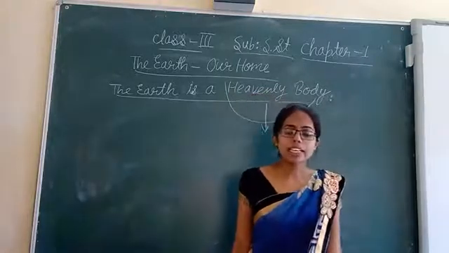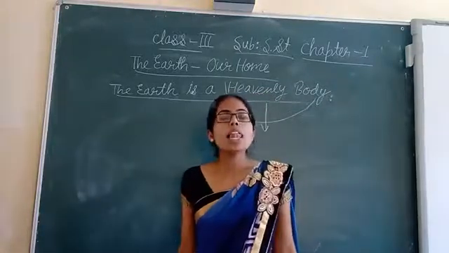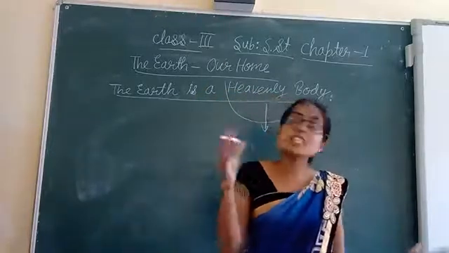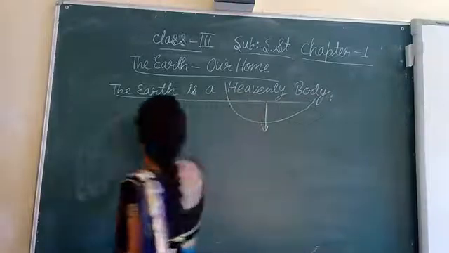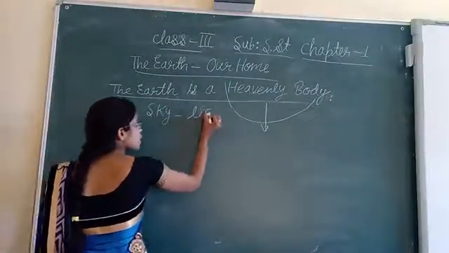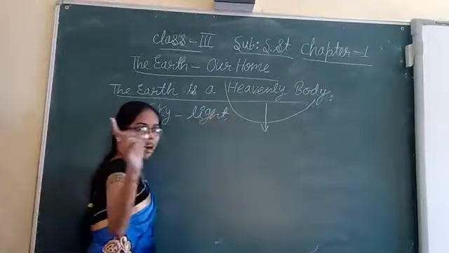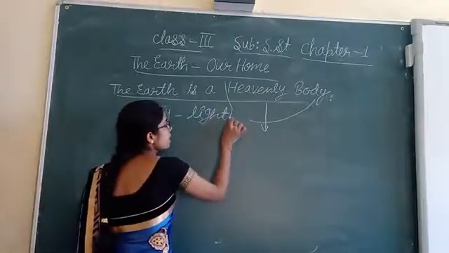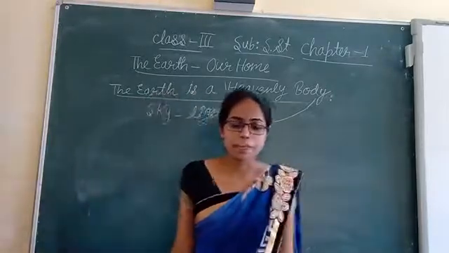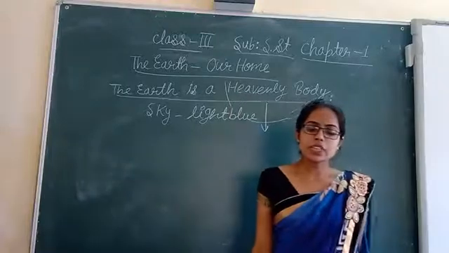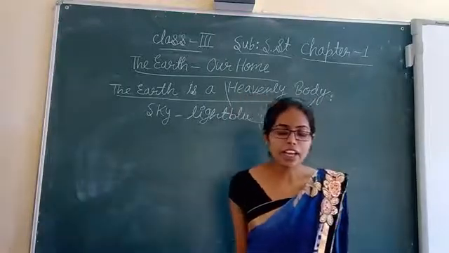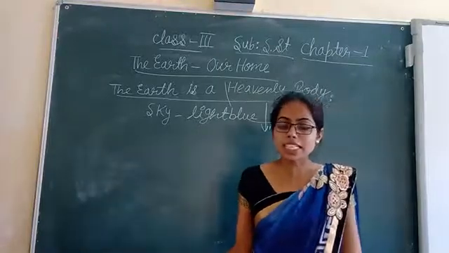We know that the sky is all about us. And in which color does it look? This sky looks light blue in color. You have seen, no? Yes, all of you have seen. It looks light blue. During the day we see the sun in the sky, and we can see some other objects in the sky too.